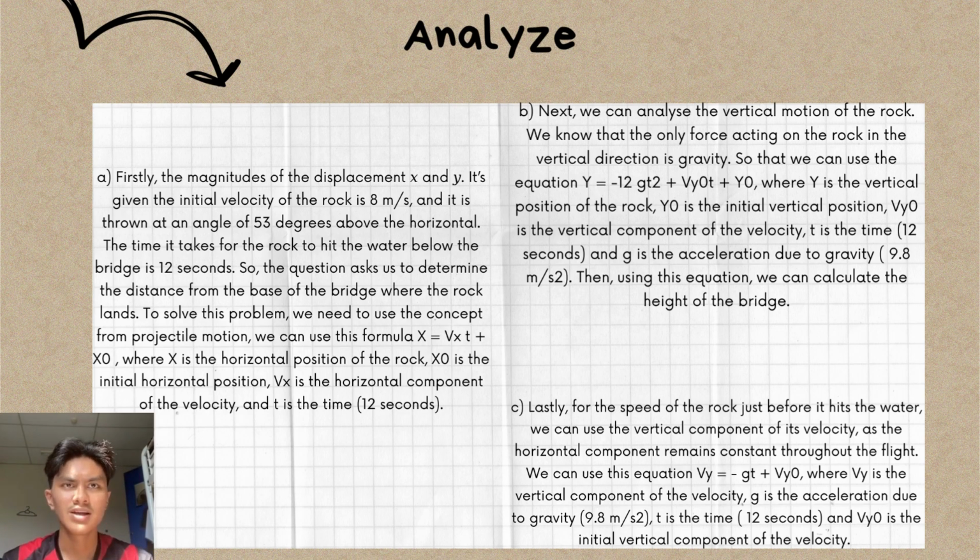C. Lastly, since the horizontal component of the rock's velocity is constant throughout the flight, we can utilize the vertical component to calculate the speed of the rock immediately before it lands in the water. Using the formula Vy equals negative g t plus Vy0, we can determine the vertical component of the velocity, with the acceleration caused by gravity 9.8 meters per second squared, the duration 12 seconds, and the beginning vertical component of the velocity.